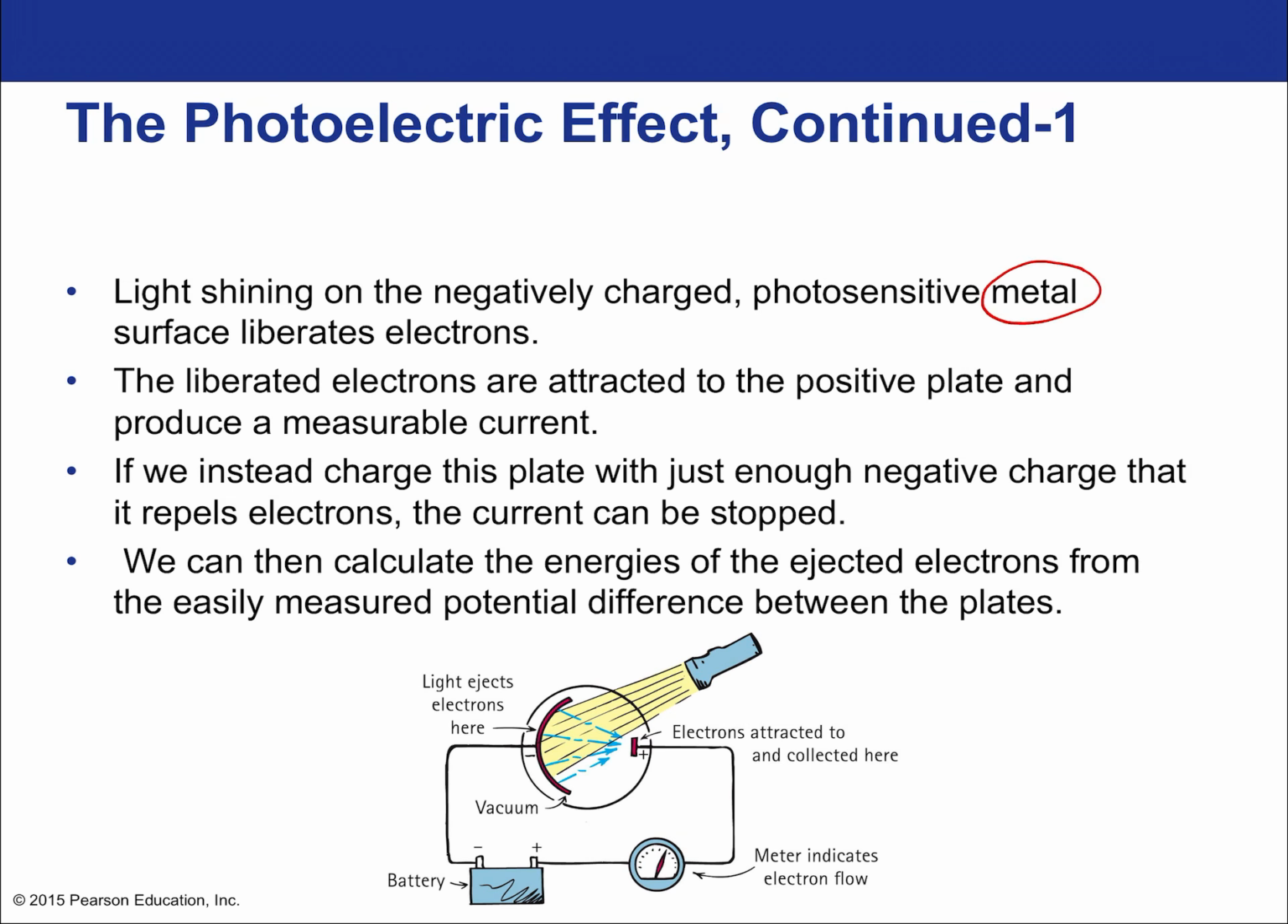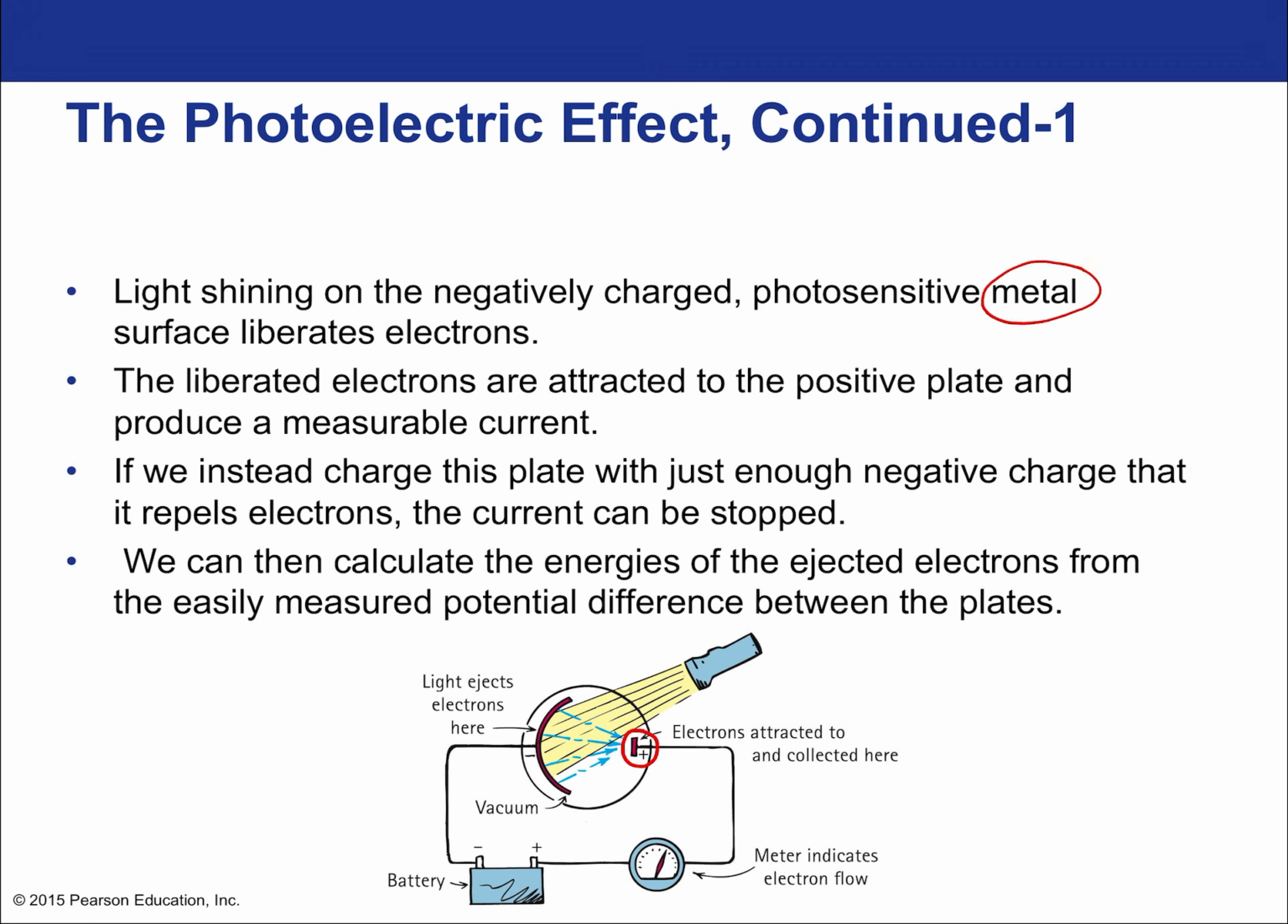If we instead charge this plate with just enough negative charge that it repels electrons, the current can be stopped. So the idea is that naturally electrons are going to get attracted to the positive plate. But if we make that plate less positive, then the electrons won't make it, because they have to have a certain amount of energy to jump the gap. And if there's not enough energy to jump the gap, then they won't, which will tell us how much energy the electrons had when they were freed from the metal.